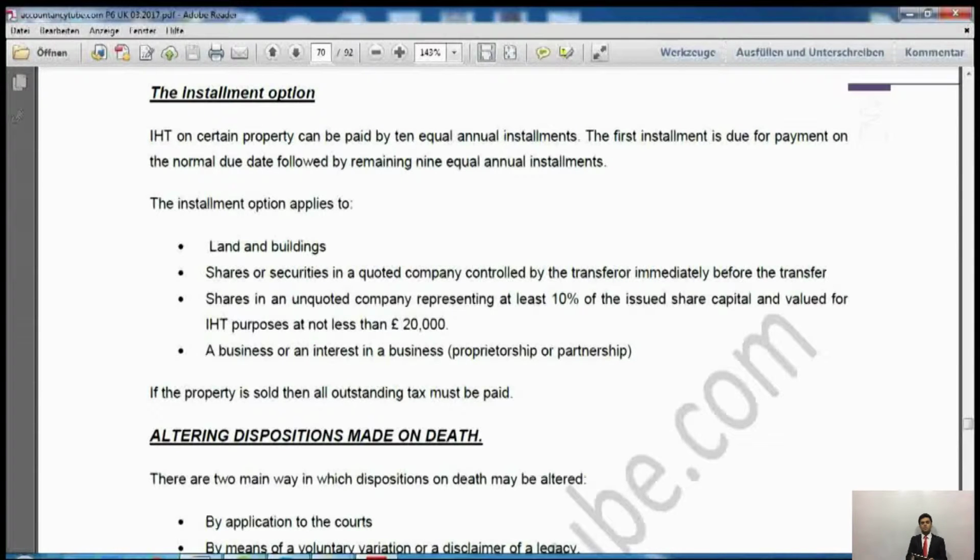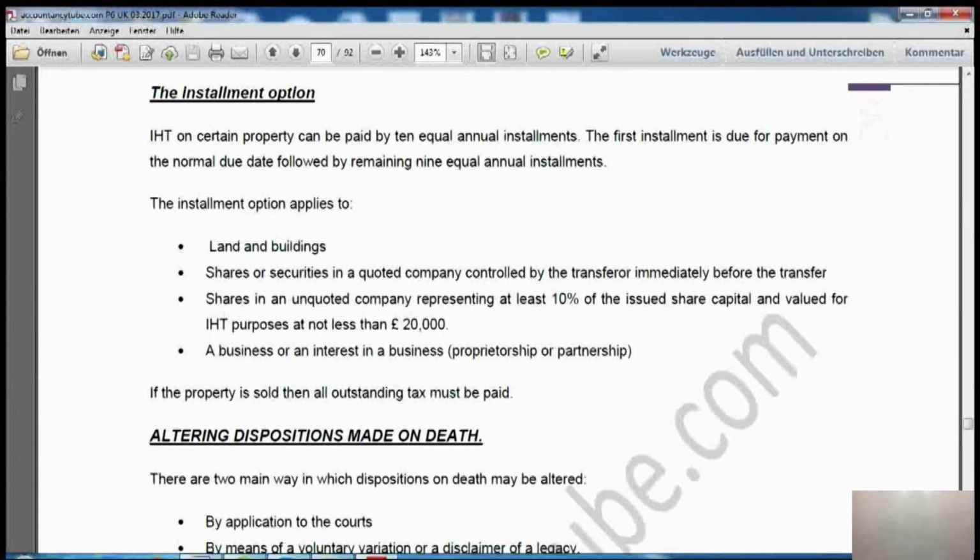But he's just a poor guy, he does not have any money. In that case, instead of selling the house to pay the tax, what the government says is you can pay tax in installments. So if any of the following assets are inherited, and there is inheritance tax arising on that, then you can pay it in installments.